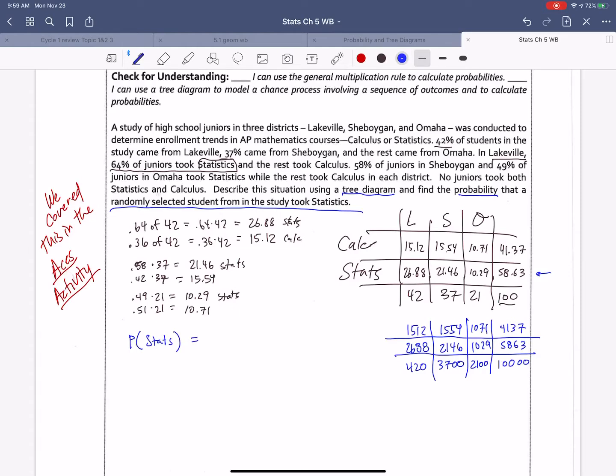The denominator has to be my total population, and so that's simply this 5863. So we know already that 58.6% of people took stats if I'm plucking from everyone in the study.